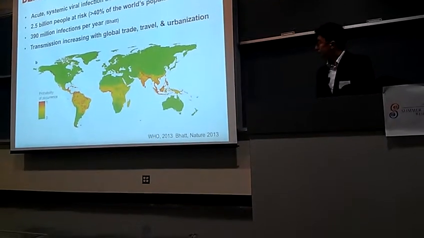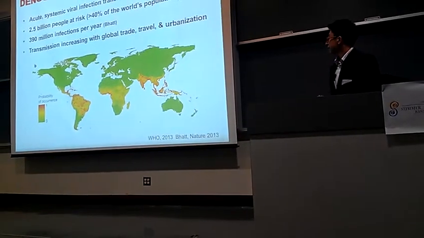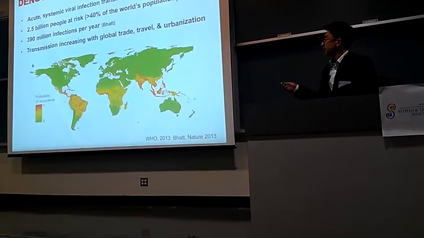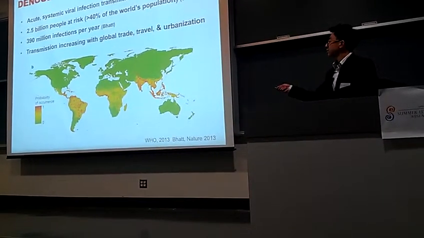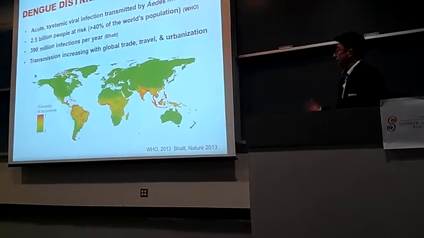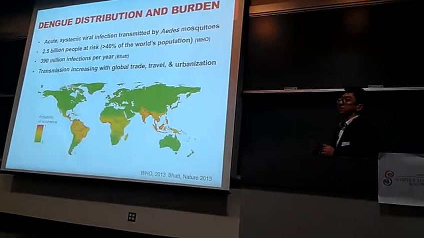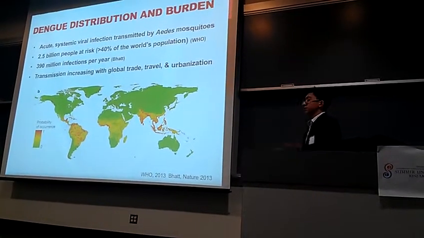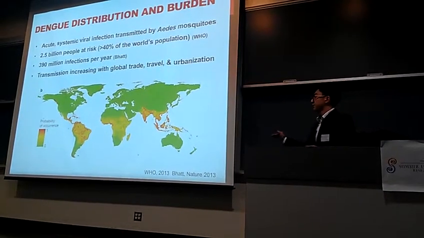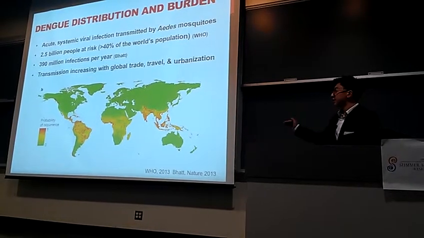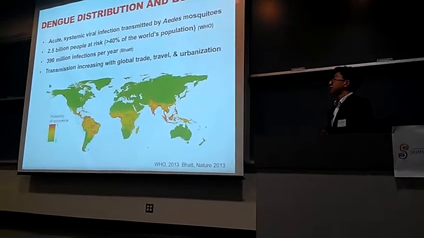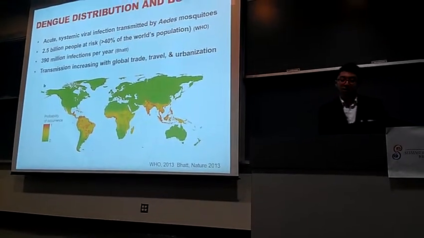Now, this is a map from a Nature article published last year, and you can see the probability of occurrence of dengue in the world. So you can see primarily the subtropics and tropical regions are where dengue primarily resides, which is closely related to the Aedes mosquito vector. What's important to realize is not only that dengue resides within the tropics and subtropics, but also that most of these countries are developing countries. So having a low-cost, rapid diagnostic available for these countries is extremely important in diagnosing dengue.